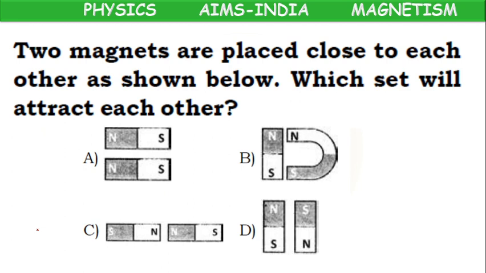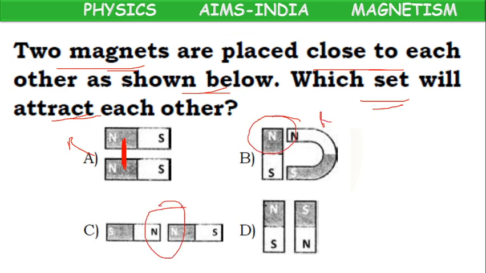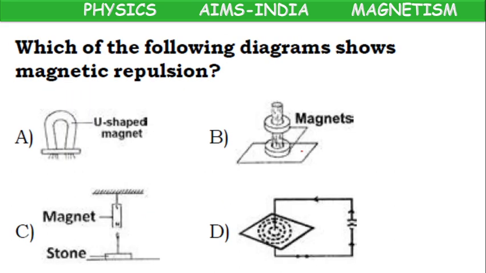Okay, children. Next. Two magnets are placed close to each other as shown below. Which set will attract each other? Here north is there. They are kept along each other. North is there. So they will repel. Here also north, repel. Here also north, repel. Here north, south, they will attract. Here also south, north, they will attract. So D option is the correct answer.